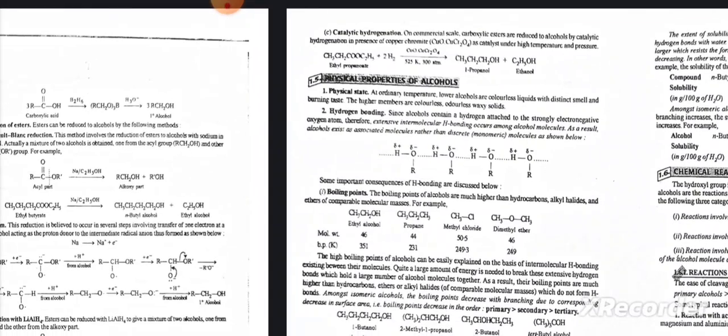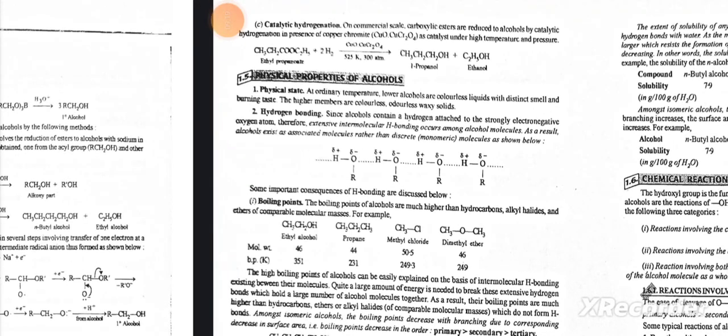Reduction with LiAlH4. Esters can be reduced with LiAlH4 to give a mixture of two alcohols, one from the acyl part and the other from the alkoxy part. Catalytic hydrogenation. On a commercial scale, carboxylic esters are reduced to alcohols by catalytic hydrogenation in the presence of copper chromate used as a catalyst under high temperature and pressure to form alcohols.